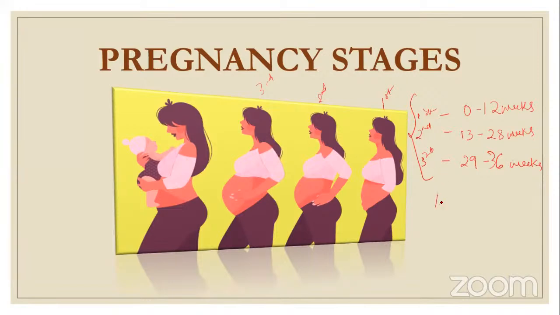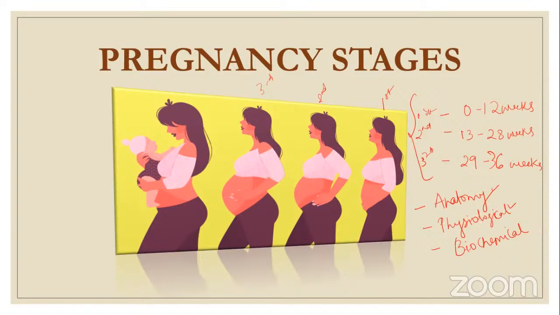The changes occur in three aspects: anatomy, physiology, and biochemical. Even though the topic is physiological changes, the entire topic will be discussed under anatomical, physiological, and biochemical changes.